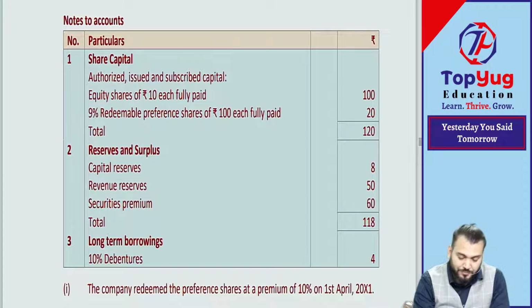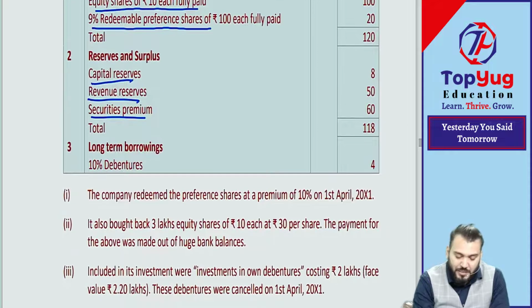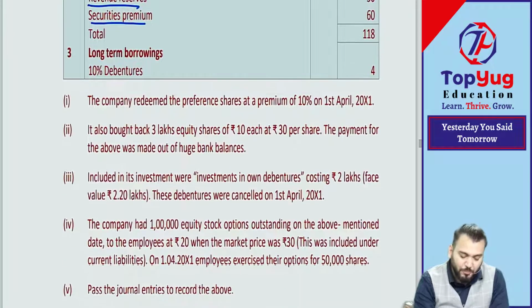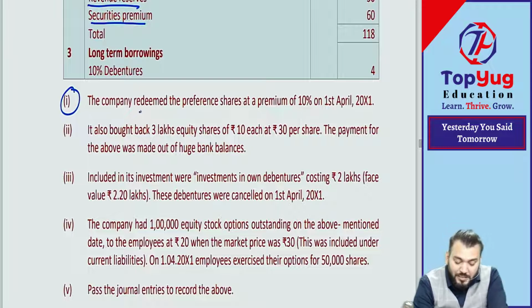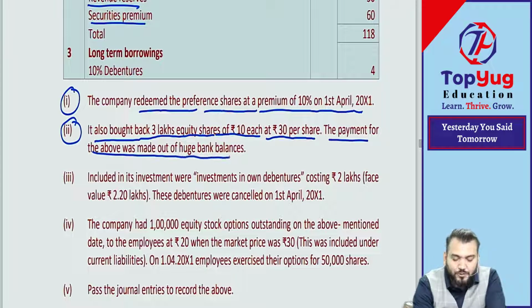Okay, sir? Yes, sir. Share capital: they have given equity shares of rupees 10 fully paid up, 9% redeemable preference shares of rupees 100 fully paid up. Then reserve and surplus: capital reserve, revenue reserve and securities premium. Long-term borrowing: there is a 10% debenture. Point number 1: the company redeemed the preference shares at a premium of 10% on 1st April 2001. Redemption of preference shares, we know. Point number 2: it also bought back 3 lakh equity shares of rupees 10 each at rupees 30 per share. The payment for the above was made out of bank balance.